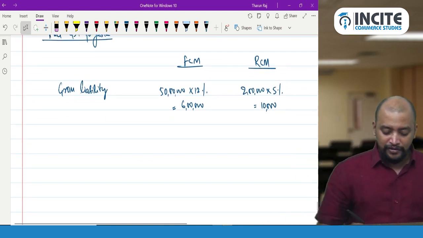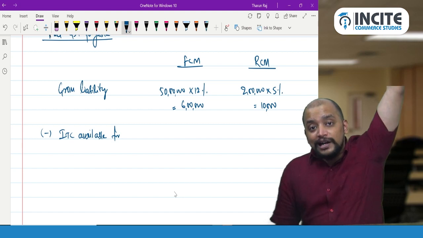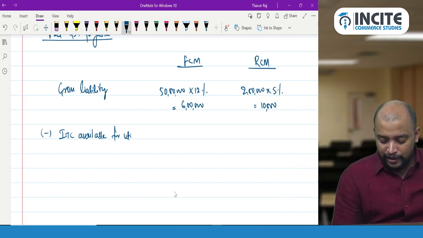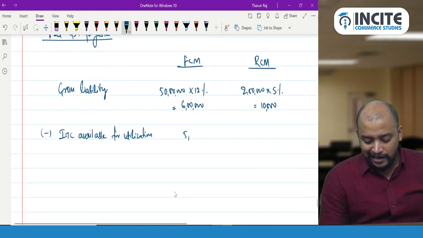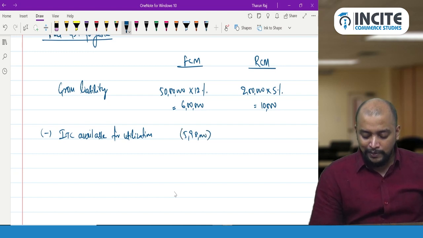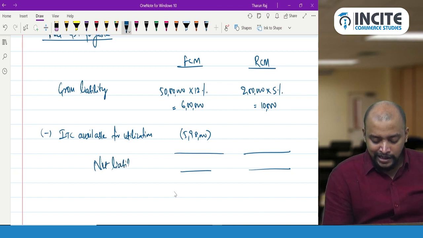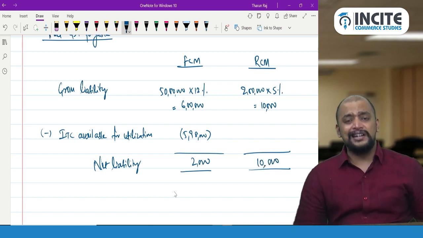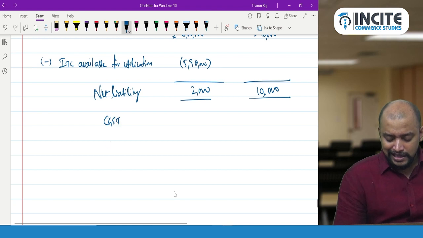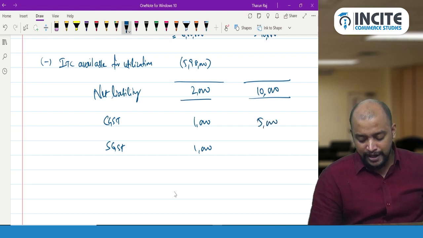Minus ITC available for utilization. Sir, this 10,000 RCM liability is also already taken. Okay. ITC available for utilization is 5,98,000. So 5,98,000 you adjust. So remaining will be the liability. Therefore the net liability will be nothing but 2,000 here and 10,000 here. Thereafter you segregate and write CGST, SGST. Finally you can segregate, that is 1,000, 1,000, here 5,000, 5,000 over.